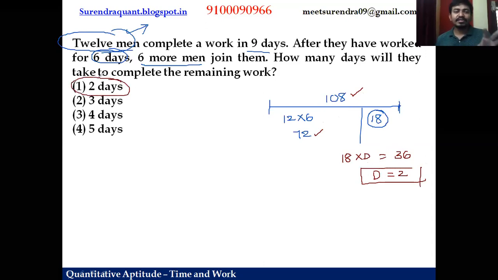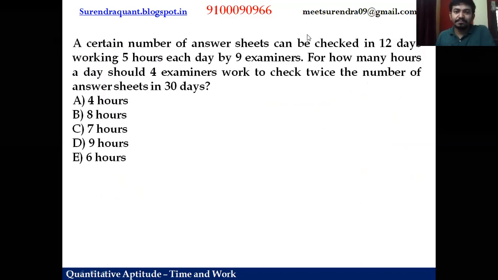Somebody may think this question can be done without even using this process, because initially they work for 9 days, right? Total work is done for 9 days. Out of this, 6 days already worked. If additional men join, the work should complete in less than 9 days. What is the number that should be added to 6 to get less than 9 as sum? Of course, only 2. But why I discussed this process is, sometimes every option is less than 2. At that time, you should know the process of solving. So simply convert into men units, it becomes so simple. Next, move on to the next model.